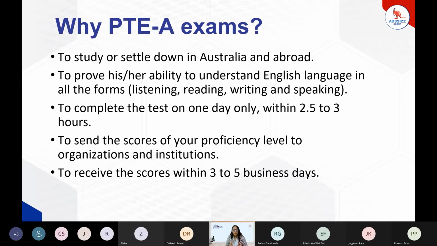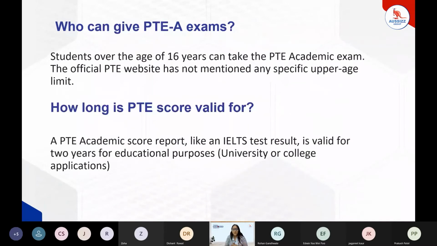All right. And the scorecard is reported, which means the student will receive the scores within just 3 to 5 business days. So that is also an advantage. Apart from that, who can give the PTE exam? Anyone who is above 16 years can give the PTE exam. So it is definitely an advantage, because anyone who is not from the vernacular medium or not from an English background, or is from an English background but has a gap in terms of being familiar with that language, can still practice a bit and apply for the exam.